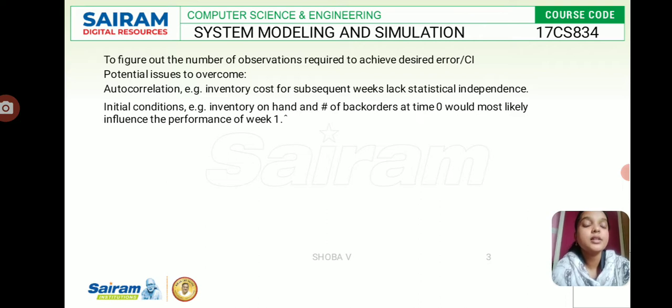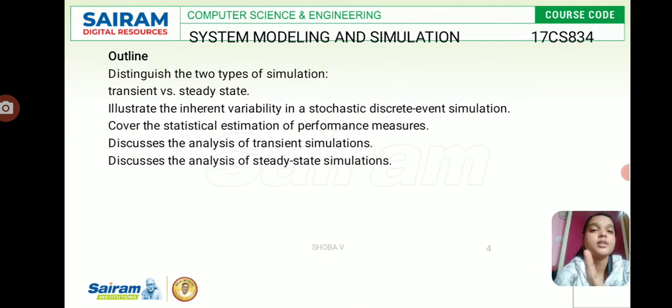Where theta hat is the sample mean, based on the sample size n, and computer simulation languages may refer to this as discrete time. So now we have to figure out the observations. Here we have to illustrate the inherent variability in a stochastic discrete event simulation, and we have to cover the statistical estimation of performance measures. We will analyze the transient simulations and steady state simulations.